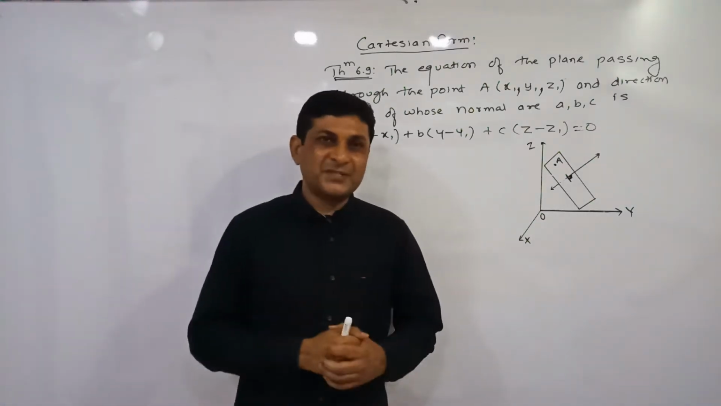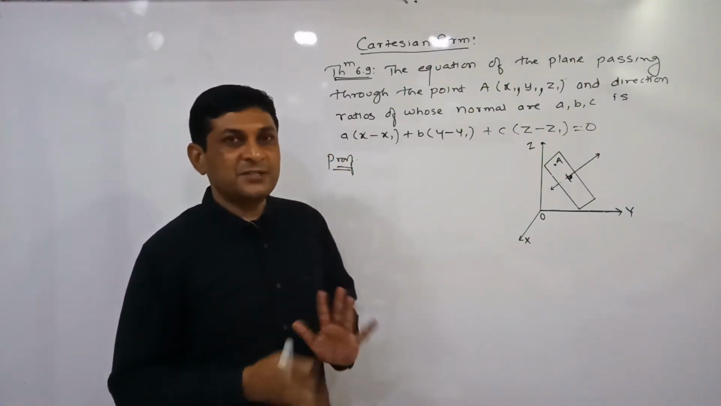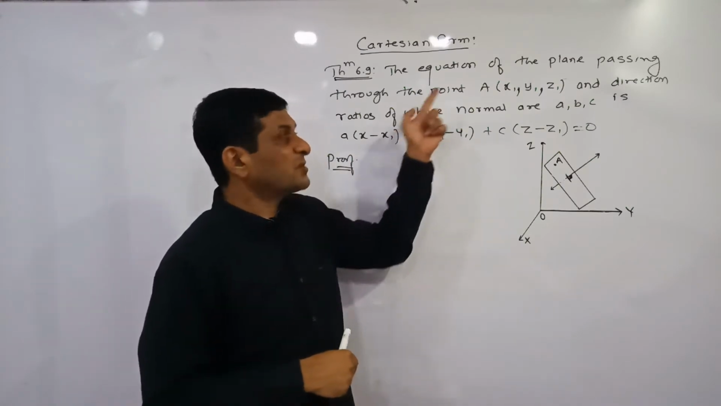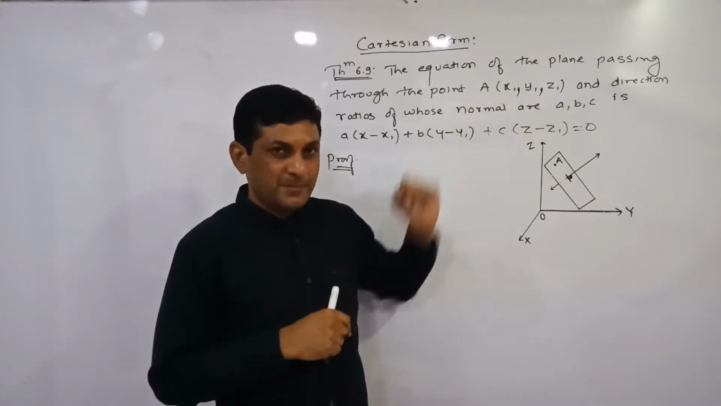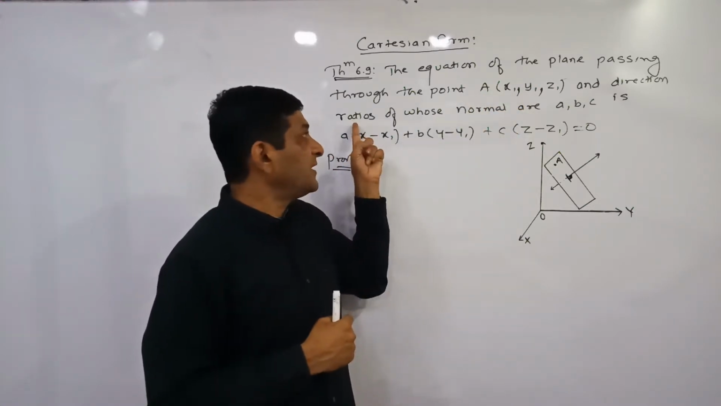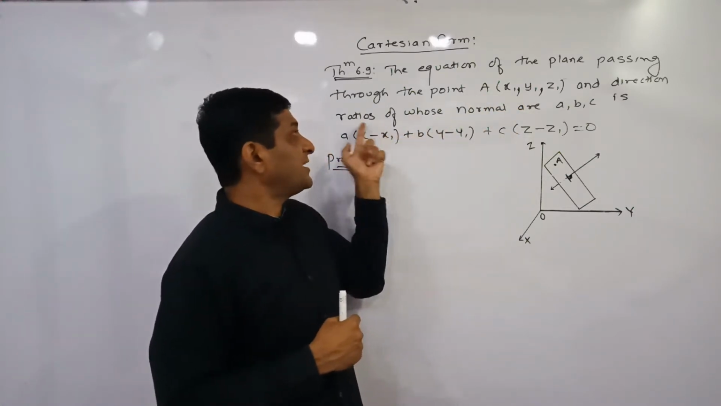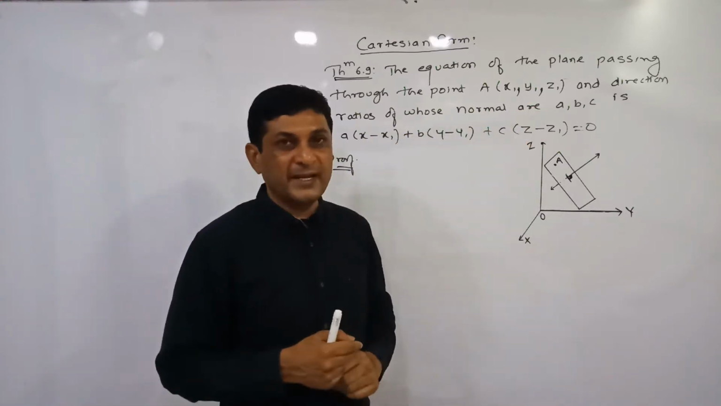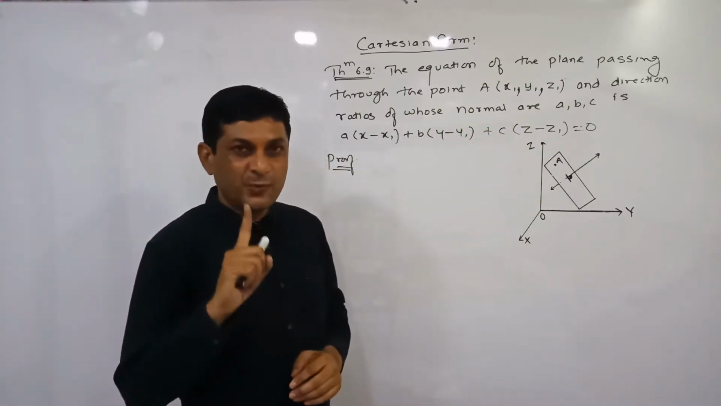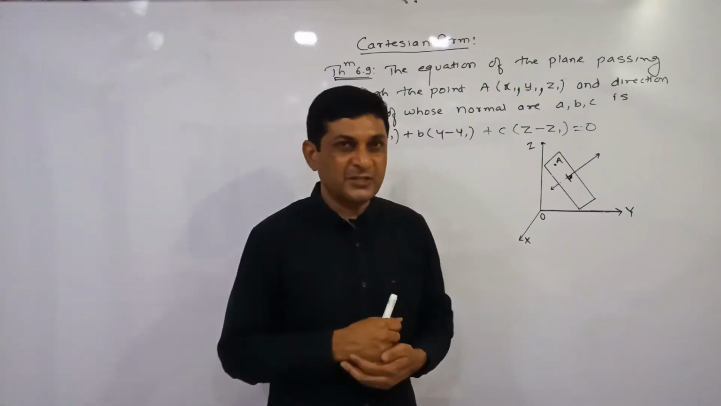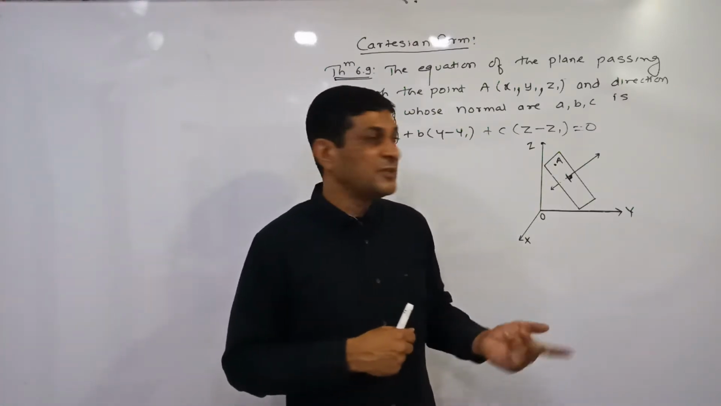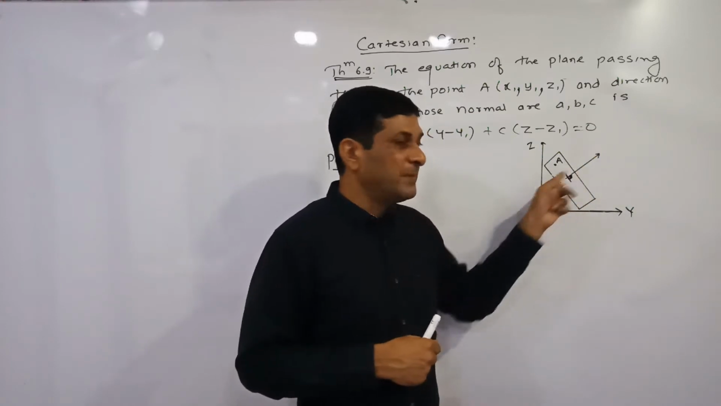Now in the next theorem we are finding the Cartesian equation of a plane passing through one point. That means one point on the plane is given to us and the direction ratios of the normal to the plane are a, b, c. Normal means what? A line perpendicular to the plane.